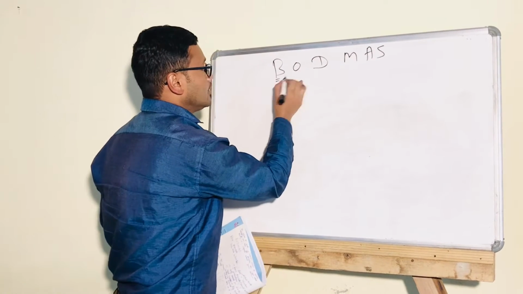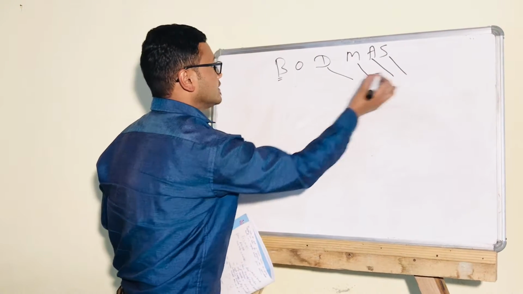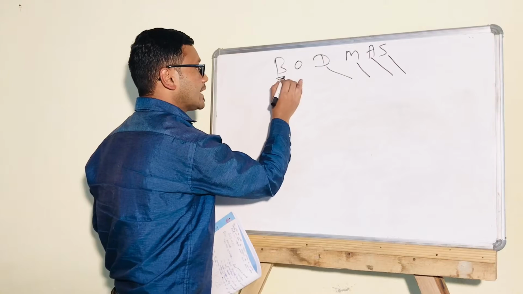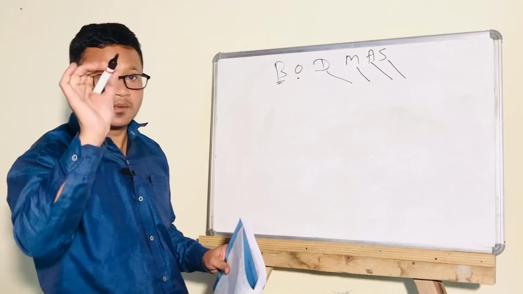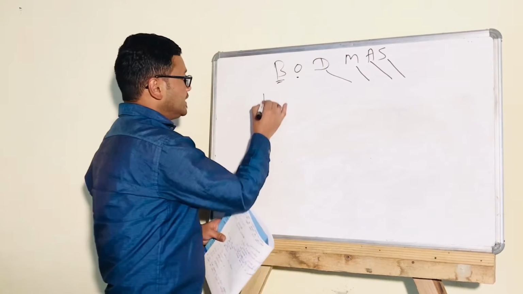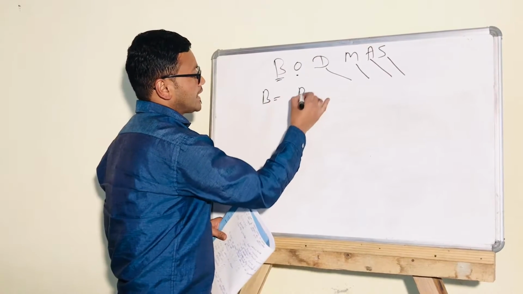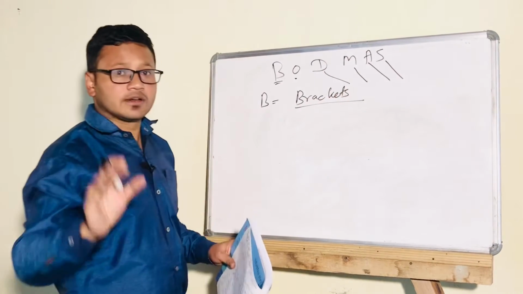Now we have discussed division, multiplication, addition and subtraction. Now we'll discuss the bracket and the of. Of is order, that's very simple, no problem, that will be converted into the multiplication sign. But B stands for bracket. Now there are four kinds of bracket.